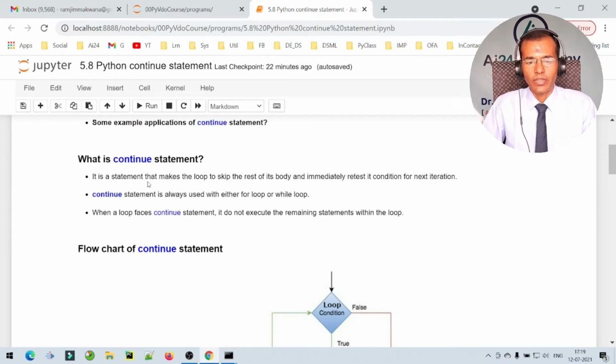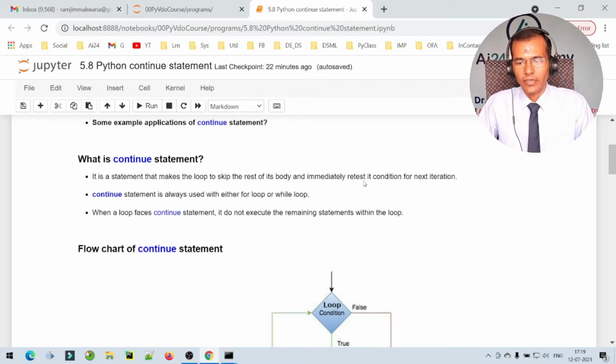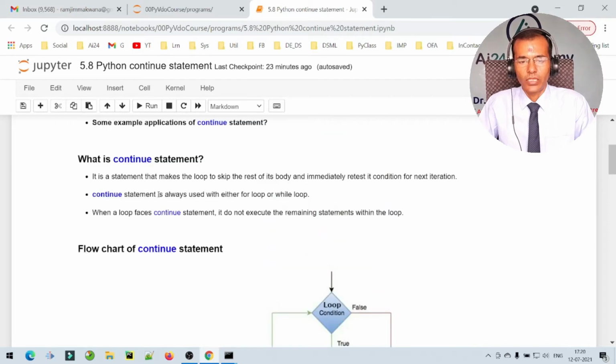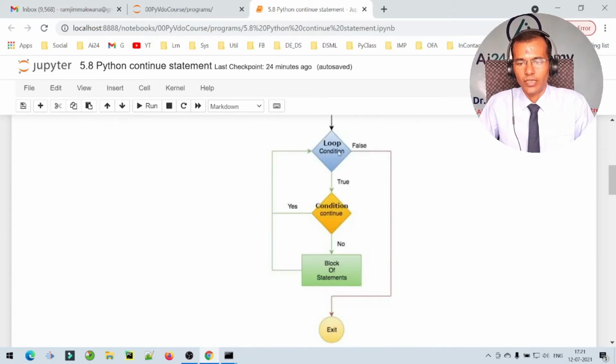It is a statement that makes the loop skip the rest of its body and immediately retest its condition for the next iteration. For example, here is a flowchart of a loop with continue statement. Continue statement is always used with either a for loop or a while loop. Here is a loop condition. If the condition is true, then it goes within the body of the loop. Here a condition with a continue statement and a block of statements are given.